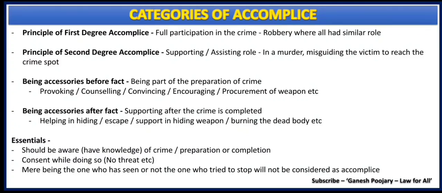Like for example, provoking someone, counseling someone, convincing someone, encouraging someone, procurement of weapon, all of these are accessories before fact because all of these are done before the actual crime has happened. The preparation is being accessory before fact, but being accessory after fact is supporting after the crime is completed.